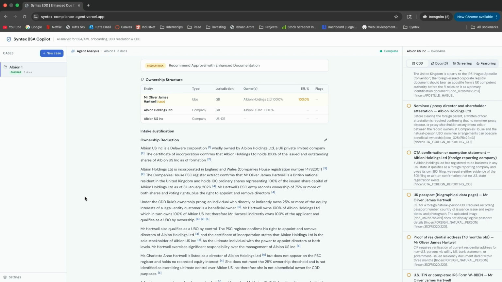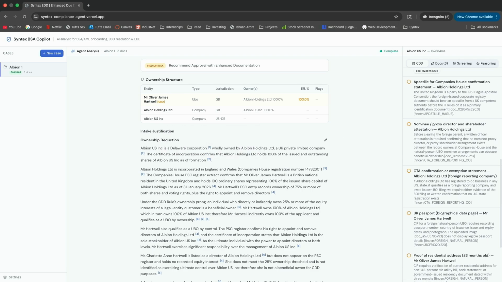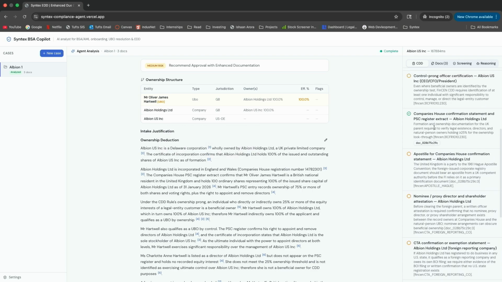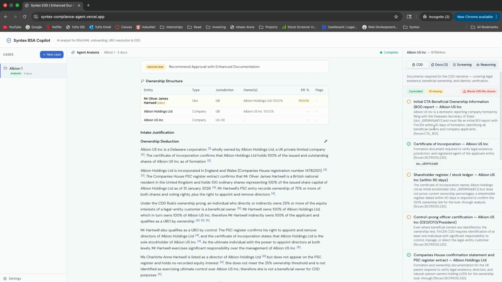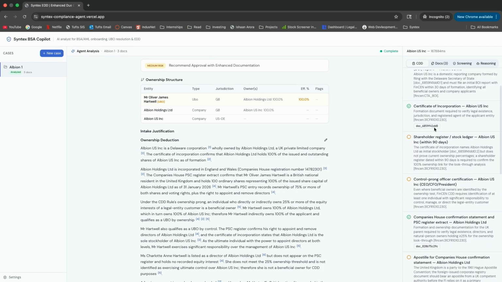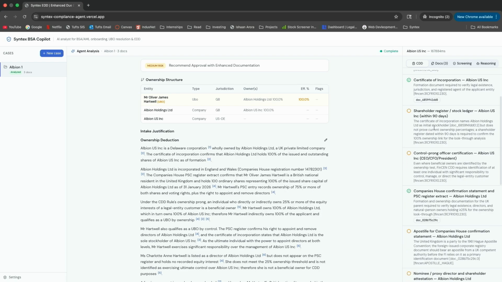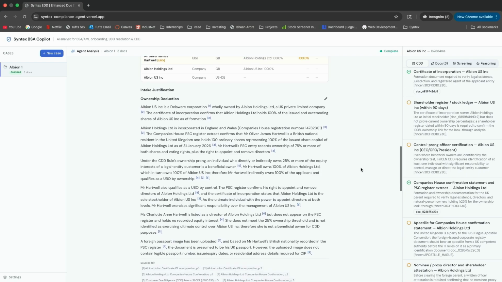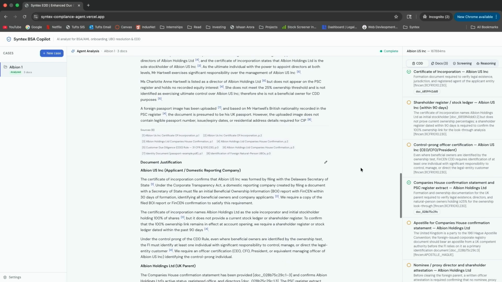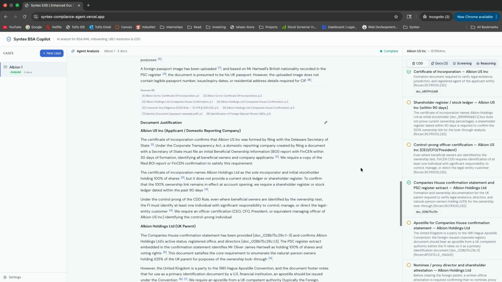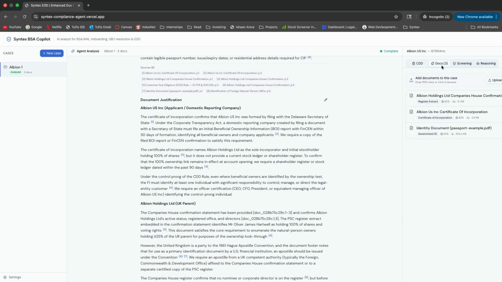On the right-hand side, it gives you a list of all the documents that your relationship manager has already collected and the additional documents that he will need to collect. The agent will then explain exactly why that particular document is required, whether it's part of regulation or your custom CIP. And if you have additional documents, you can upload them here, and our agent will include those new documents in its existing analysis and refresh it.